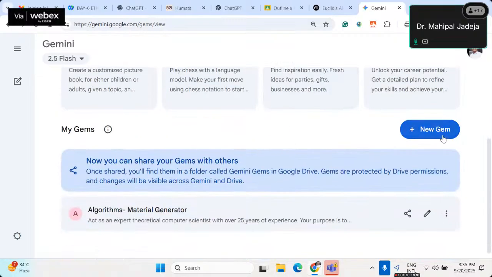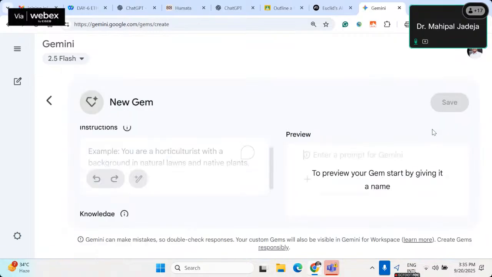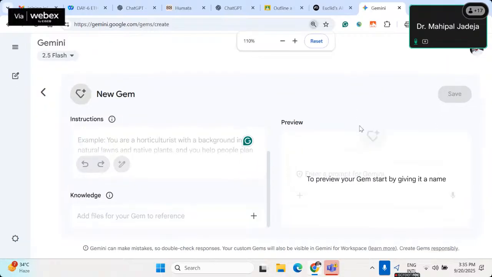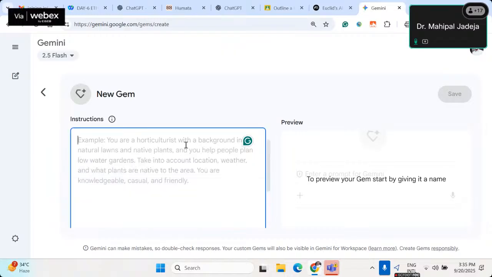So all you need to do is go to this new Gem, and then you have to fill this kind of template, right? And it's very easy. Whatever instruction, you already know how to write a good prompt. I have explained in detail about the CREATE framework, and you also know about the PARTS framework. Apart from that, you can include your own knowledge. You can include your files by adding files over here, and that's it. In the preview section, you will be able to see side by side what it is creating, right?